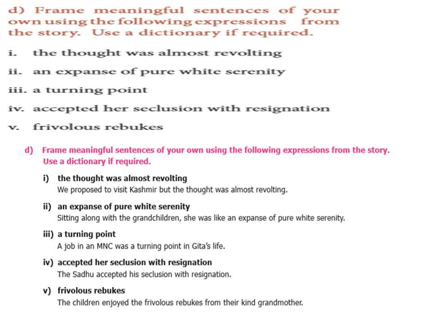Again, my dear students, here are the example sentences. Let us see. The thought was almost revolting. We proposed to visit Kashmir, but the thought was almost revolting. An expanse of pure white serenity. Sitting along with grandchildren, she was like an expanse of pure white serenity. Turning point. A job in an MNC was a turning point in Geeta's life.